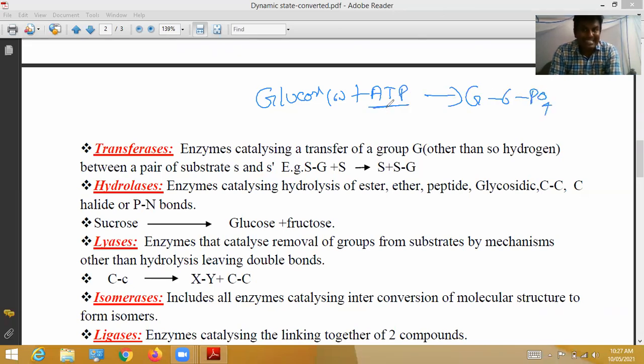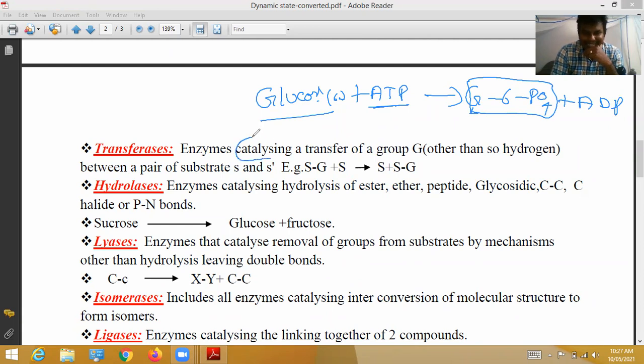ATP means adenosine triphosphate. From 3 phosphates, 1 phosphate is attached to the glucose. Then it becomes glucose 6 phosphate. How many phosphates remain here? 2. Then it becomes ADP. This entire reaction is catalyzed. Catalyzed means increased, the reaction is sped up, by transferases.